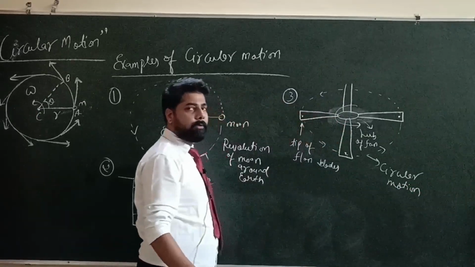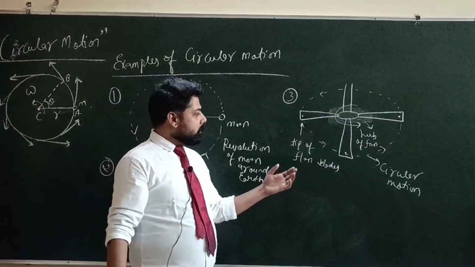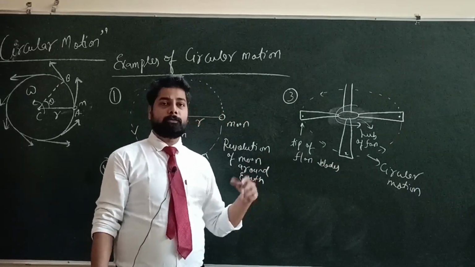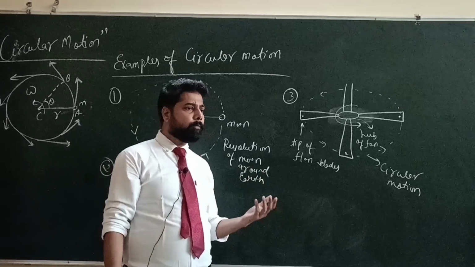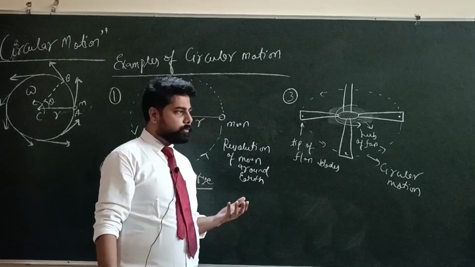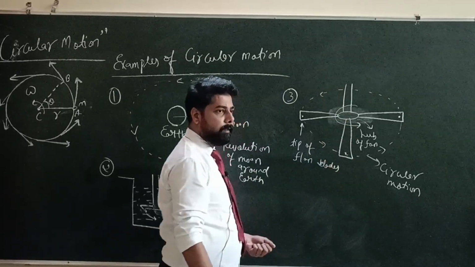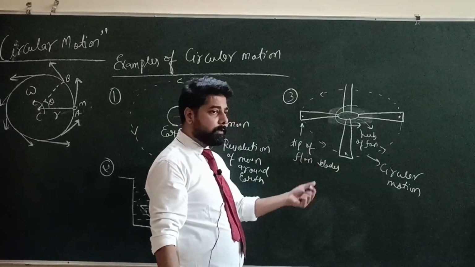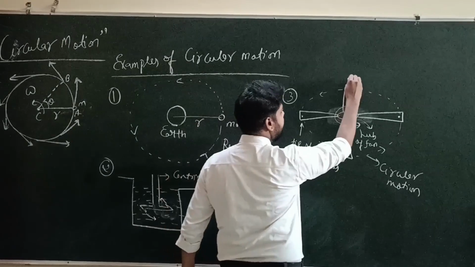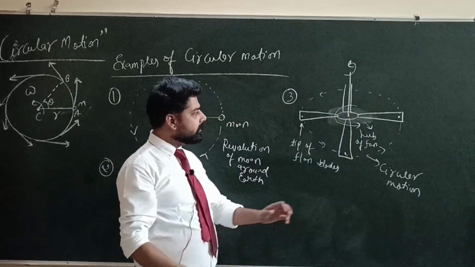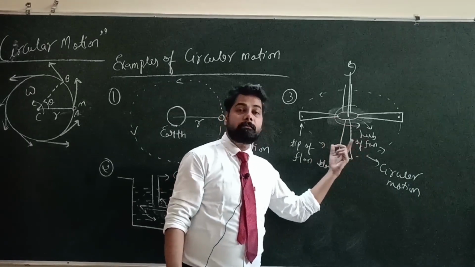But one thing I want to tell you is that there is a special kind of circular motion that we call rotational motion. In rotational motion, the body rotates about its own axis. So here we can see that the hub is rotating about its own axis. So here we can see that the hub is in rotational motion.